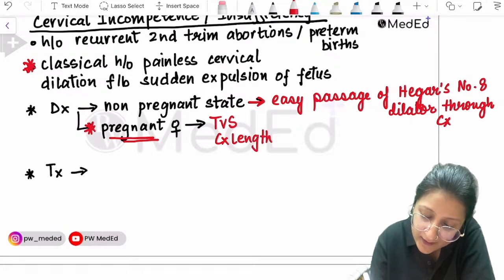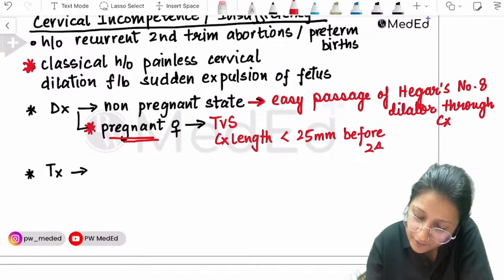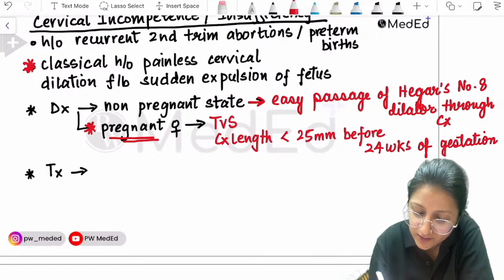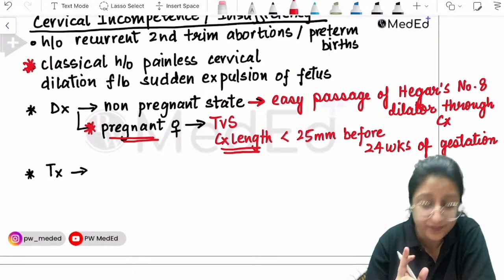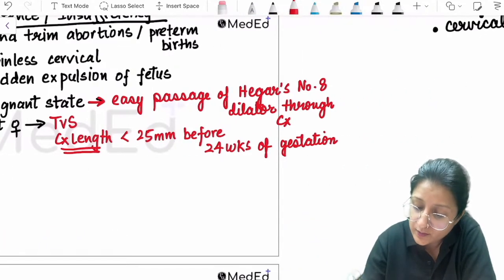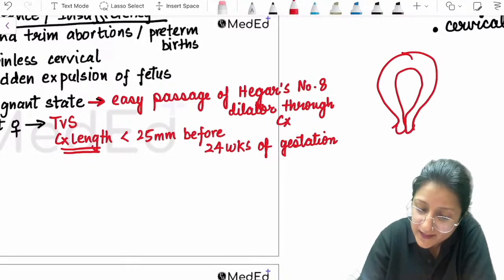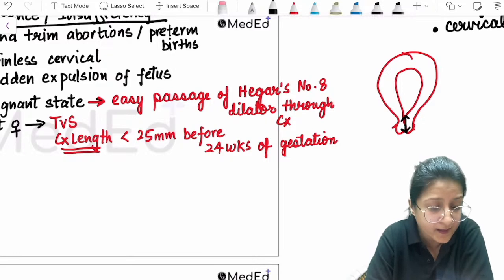Cervical length less than 25 mm before 24 weeks of gestation. That is what we see. This is most important, the cervical length. So we see this on ultrasound. Let's say this is the cervix and this is the cervical length. This is what we are measuring.